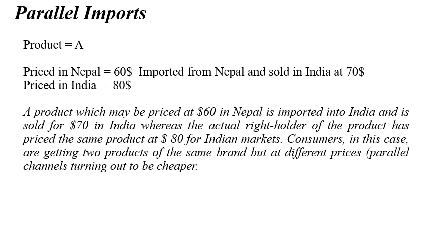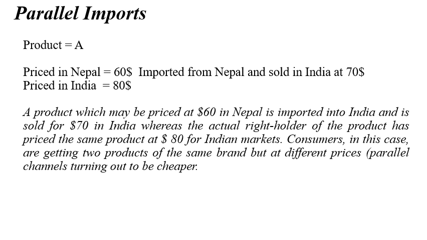So parallel import occurs when goods belonging to right holders are legitimately acquired, right? They're legitimately acquired or bought by a third party in country A, and are then imported to and sold in country B without the express consent of the right holders.